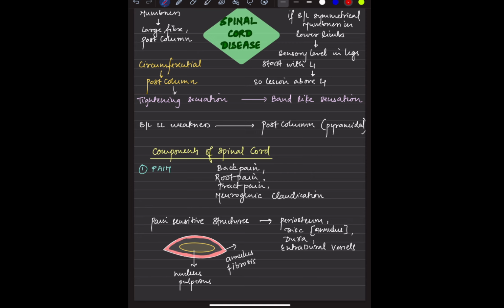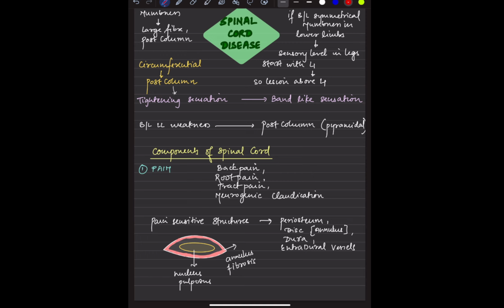Now, there would be a different type of sensation or different type of pain which would be appreciated whenever the lateral column is involved, and whenever the posterior column is involved. For instance, if the posterior column is involved, there is burning, there will be a band like sensation.